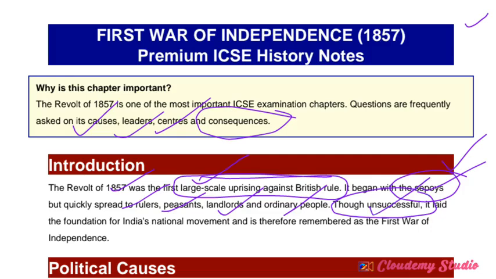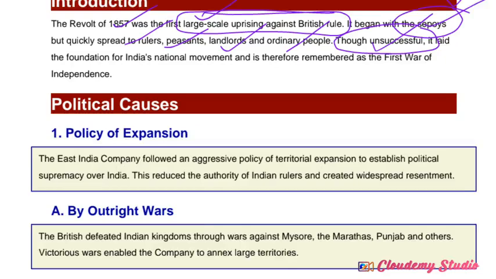So what were the reasons for the failure, and what were the consequences of the revolt of 1857? All these topics are very important for your board examination. Let's discuss them one by one. First, the causes mentioned in your syllabus.